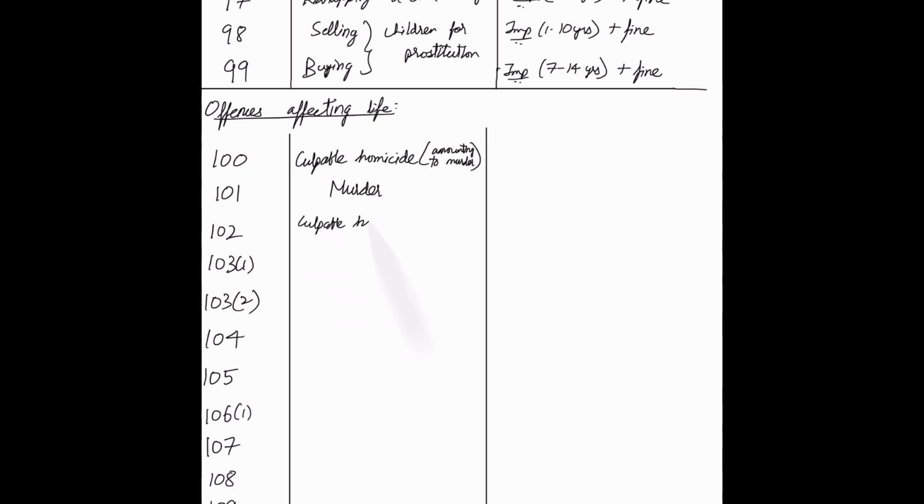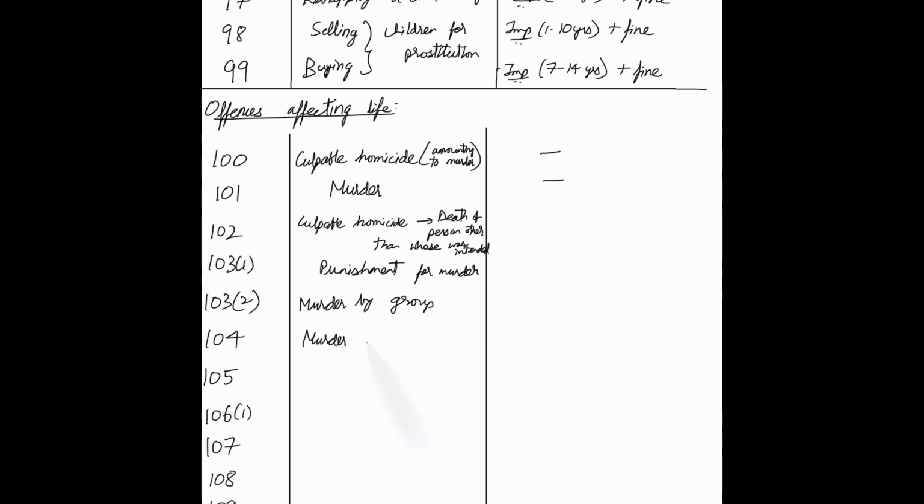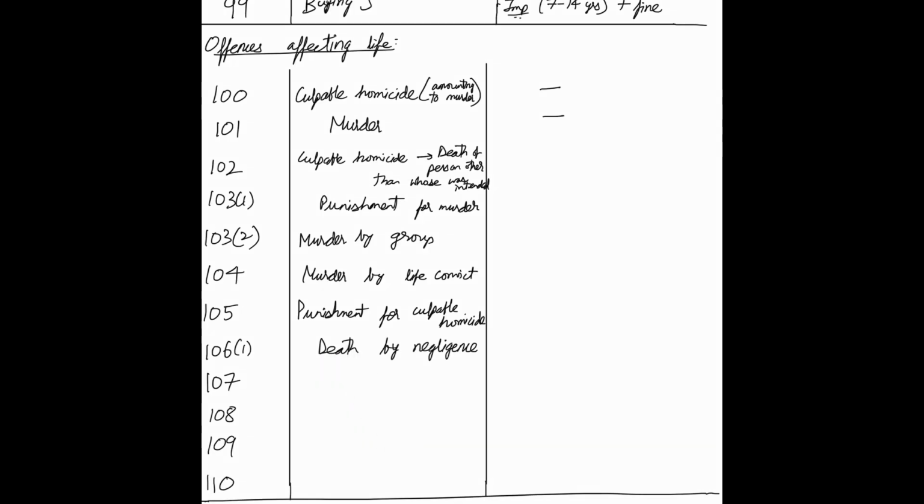and of course fine. Now coming to offences affecting life, Section 100 defines culpable homicide amounting to murder, 101 defines murder, 102 deals with culpable homicide causing the death of a person other than whose death was intended, 103 defines the punishment for murder and punishment for murder by group under subsections 1 and 2. 104 deals with murder by a life convict. 105 states the punishment for culpable homicide.